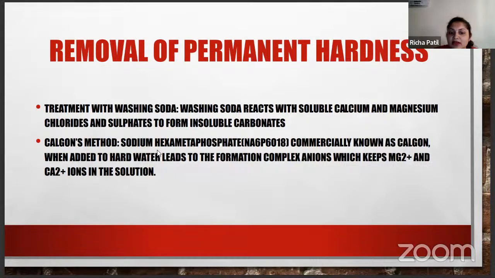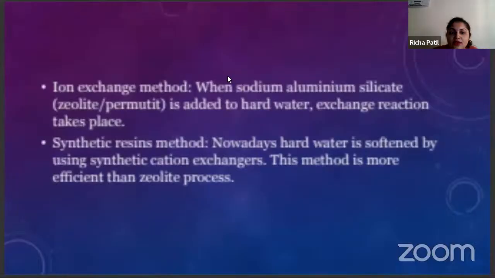Second is Calgon's method, which is commercial. This is known as Calgon, that is sodium hexametaphosphate. Sodium hexametaphosphate is nothing but what is called Calgon. It is added to hard water, which forms a complex that can be removed easily. By this you can remove the hardness.